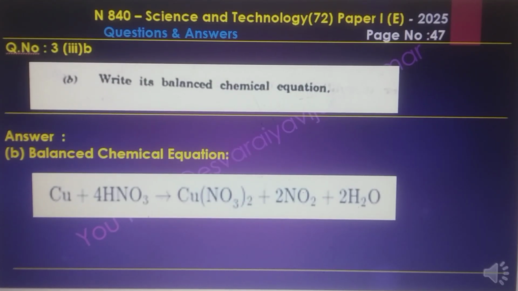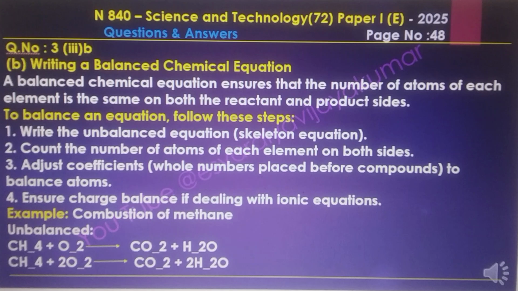Question number 3b, the balanced chemical equation. Here, copper plus 4 HNO3 nitric acid gives copper nitrate plus 2 NO2, that is nitrogen dioxide, plus water. That is the balanced chemical reaction. When writing a balanced chemical reaction, balanced equations ensure that the number of atoms of each element is the same on both the reactant and product sides.